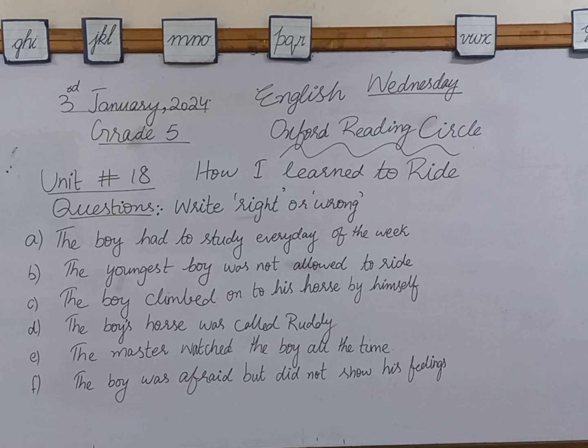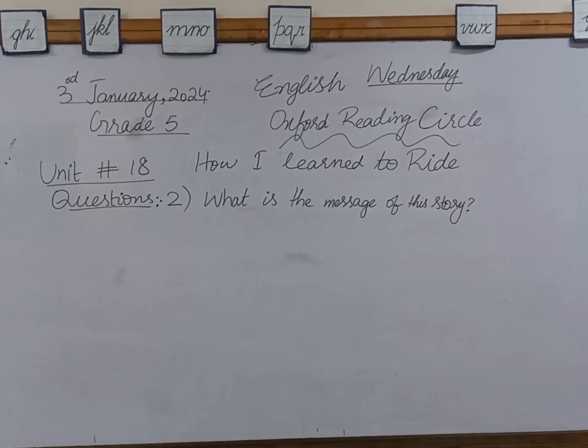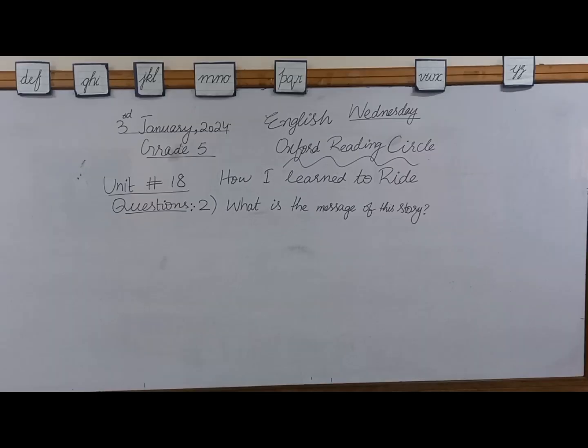But the thing is, he was very eager to learn, and whenever you are eager to learn something, you need to learn it. If you want to learn something by yourself with your own choice, then you can do anything. In the same way, the writer has done. And this is the message of this story as well: if you have decided something in your life, you want to do something, then you have to be very, very focused on that specific thing.